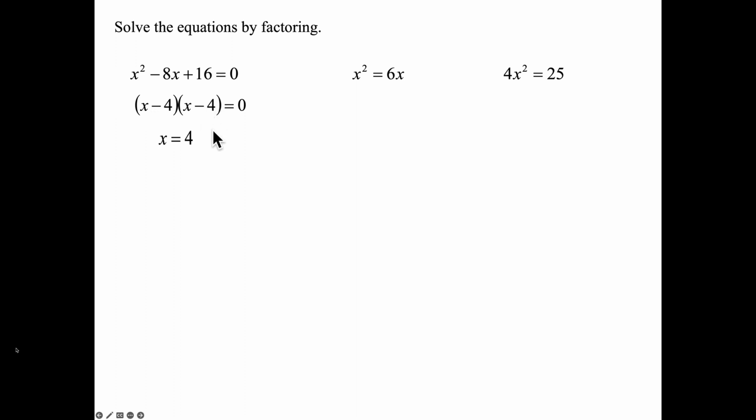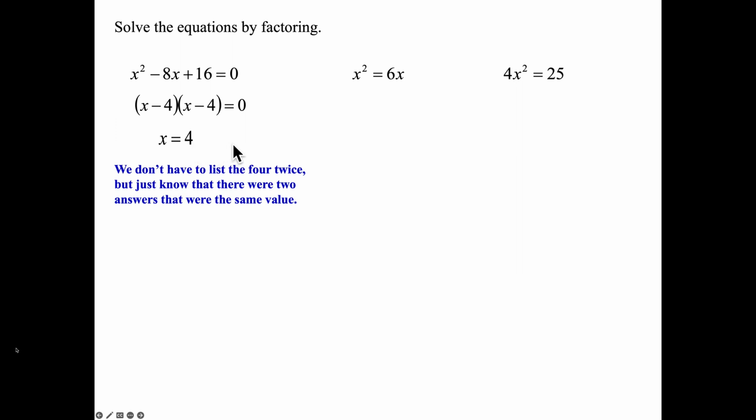But here, you only have to solve one binomial since both are the same. So x is equal to 4. However, please keep in mind the 4 did occur twice, so we do have two answers. It just happens to be the same number.